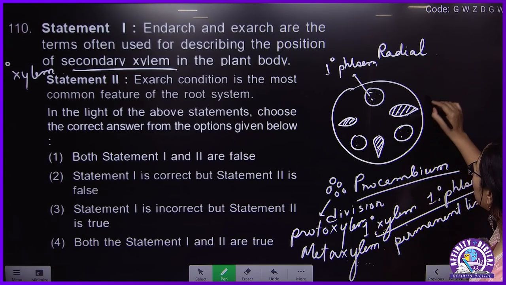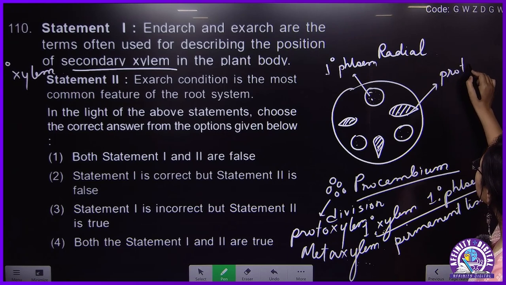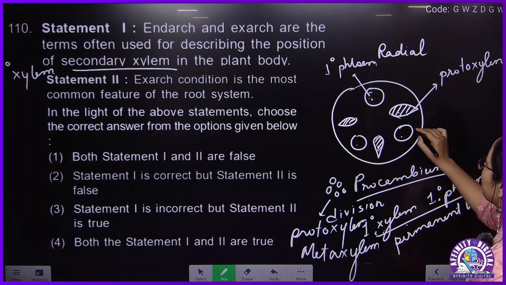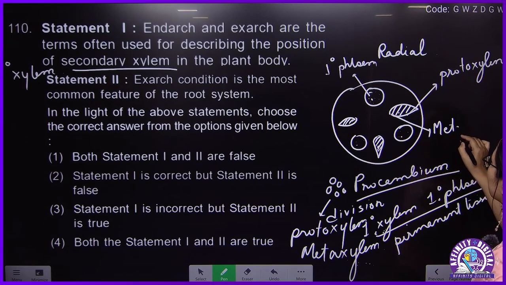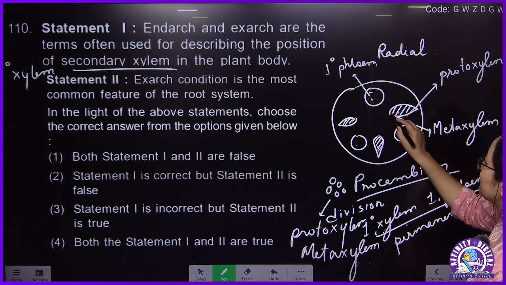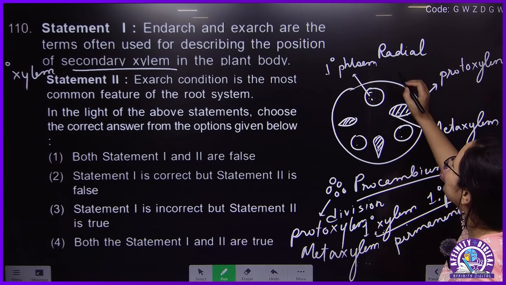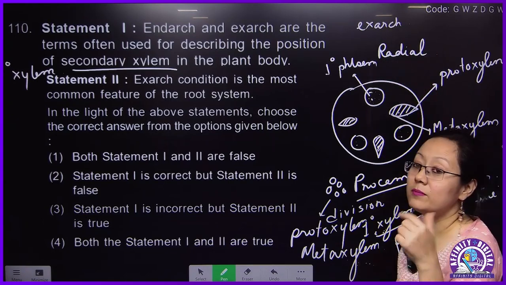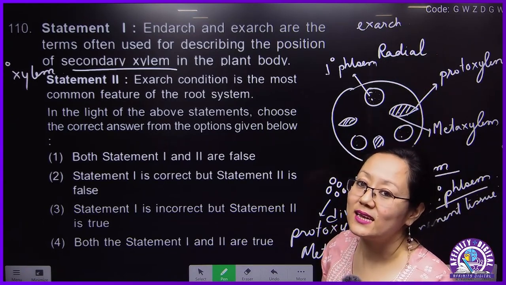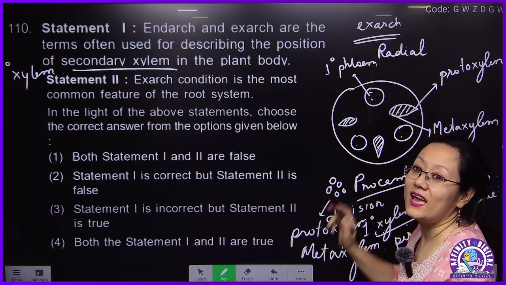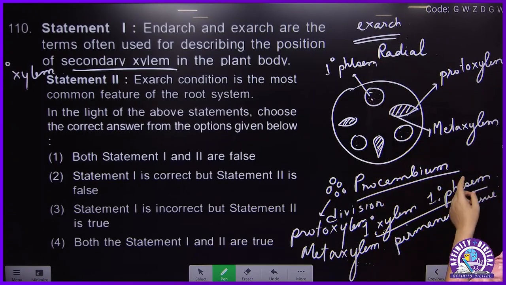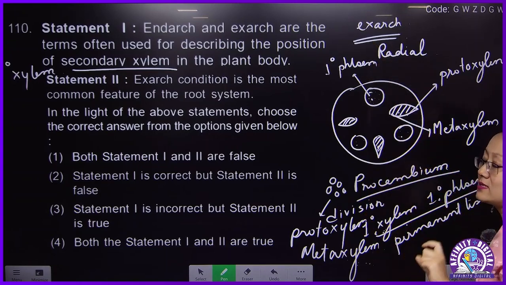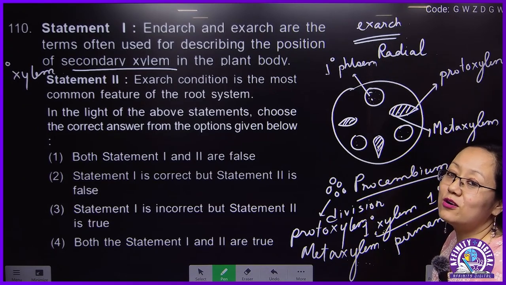If the protoxylem is on the outer side and the metaxylem is inside, this kind of condition is called exarch. When we say exarch, this is a character of root.